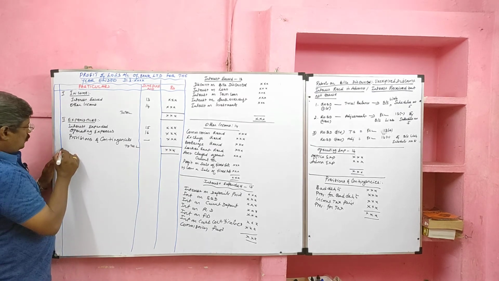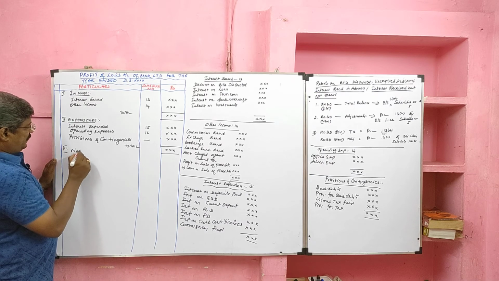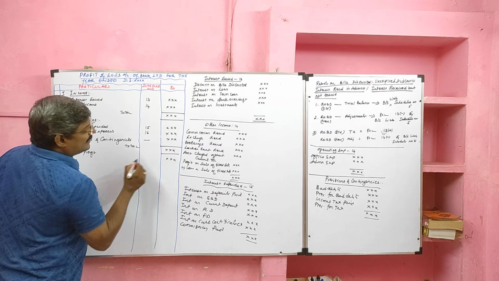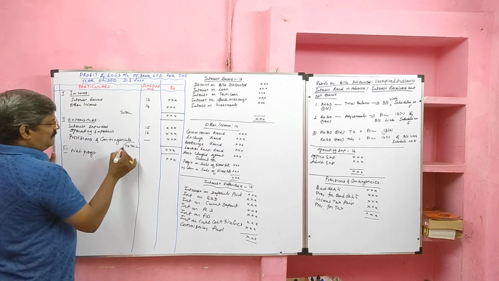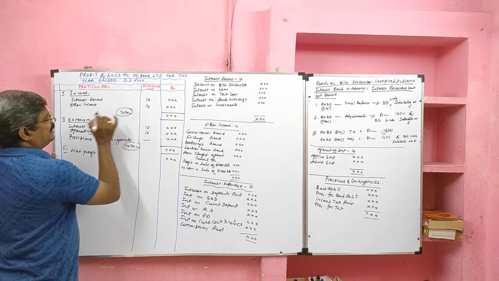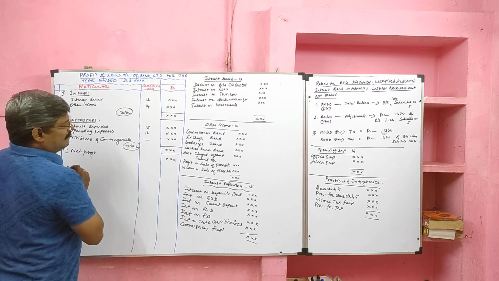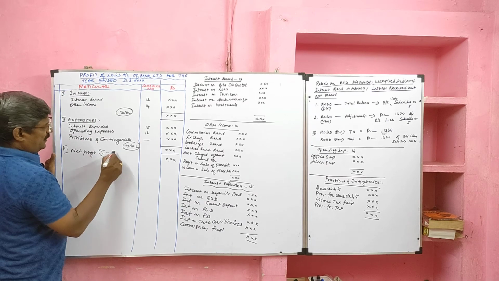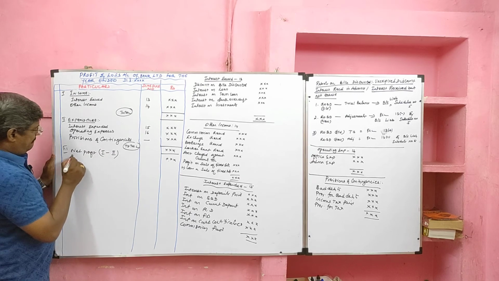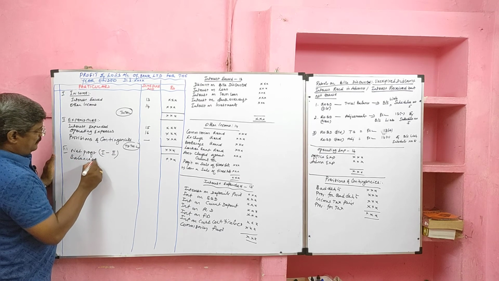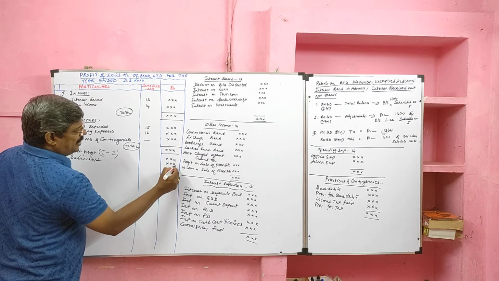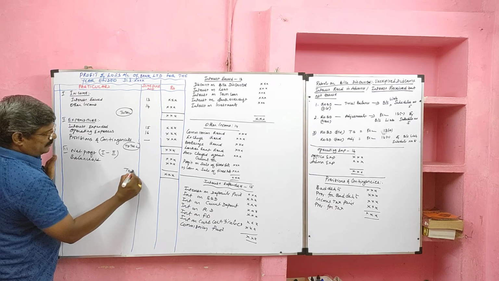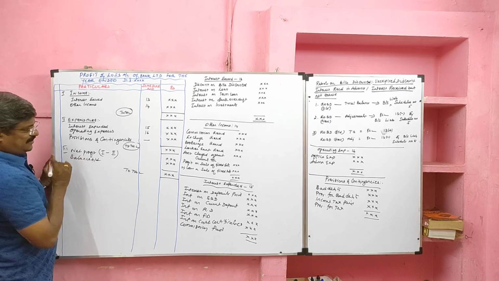Then come to Roman letter 3, that is net profit. How should we ascertain net profit? The total of expenditure should be deducted from the total of income, we will get net profit. That is Roman letter 1 minus Roman letter 2. Then balance b/d, it is nothing but last year's profit and loss account. Then we should total the net profit and last year's profit and loss account.